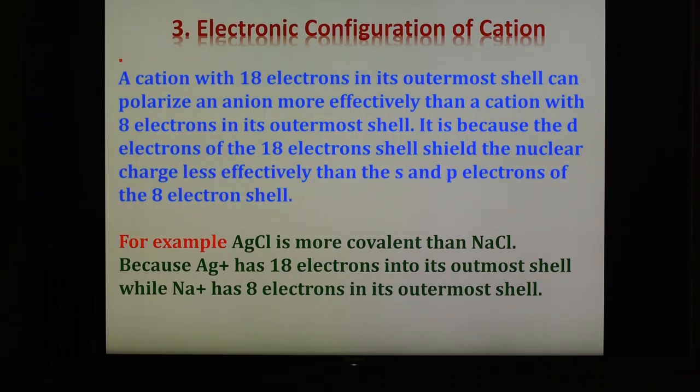Here the sizes of Ag+ and Na+ are almost comparable, almost the same, but depending on whether the outermost shell has 18 electrons or 8 electrons, the polarization differs. So there are three factors. First is the charge on the cation and anion, second is the size of the cation and anion, and last is the electronic configuration of the cation. These are the three important rules given by Fajan, known as Fajan's rules.